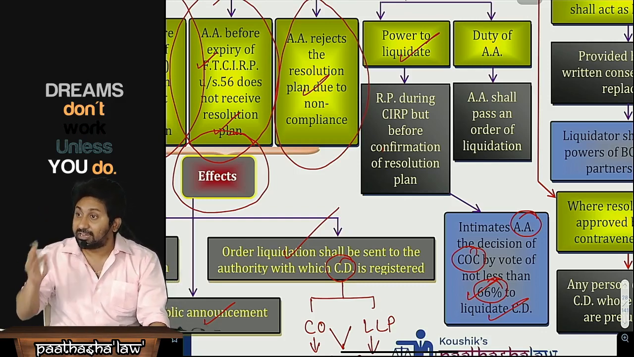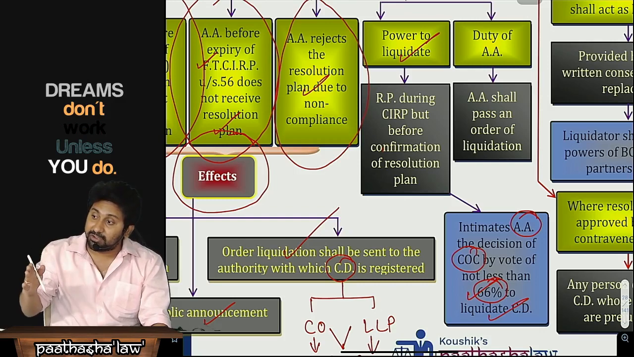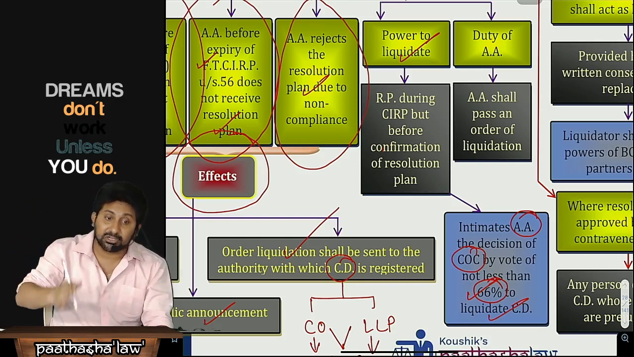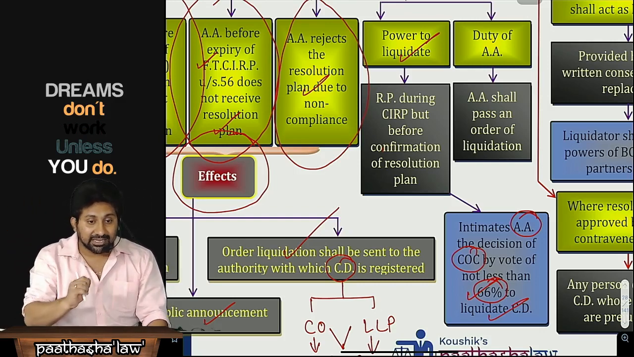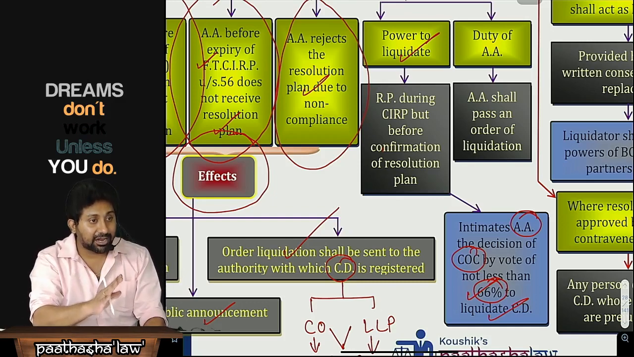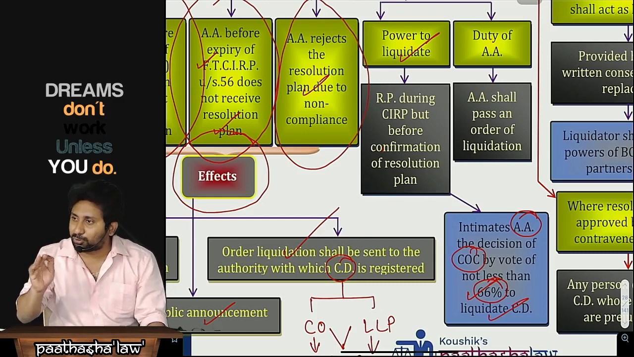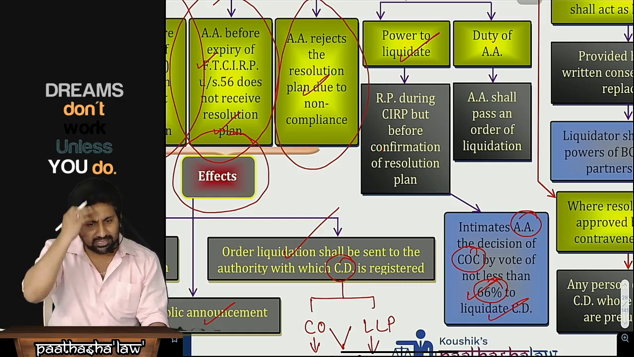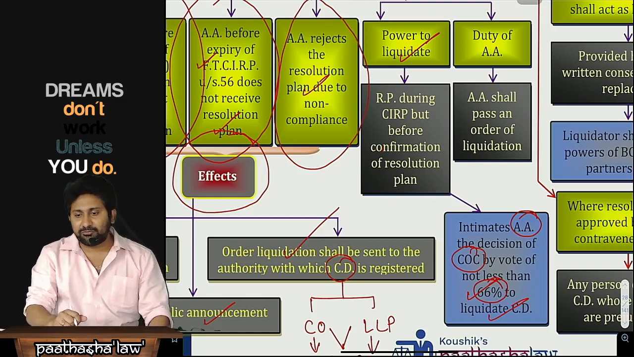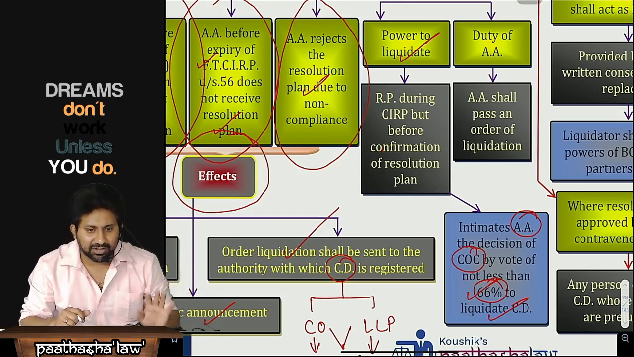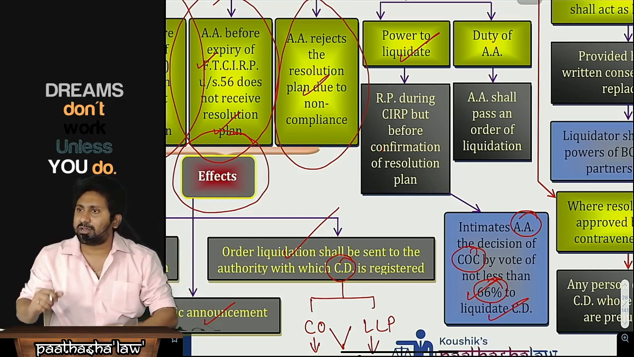In liquidation, along with the defaulted creditors, non-defaulted creditors will also get the realization. But in CIRP, only defaulted creditors will get the realization. There is a lot of difference. Payment to 10, payment to 100. There is a lot of difference. So therefore, unnecessarily the committee of creditors will not liquidate the entity. They don't want to liquidate.